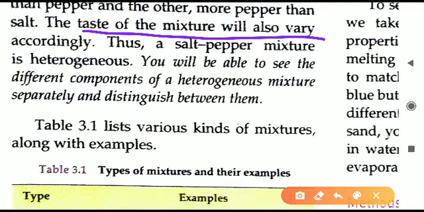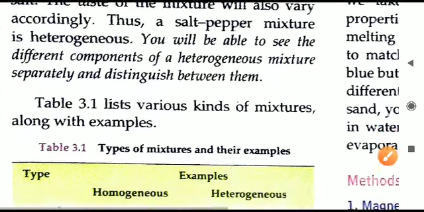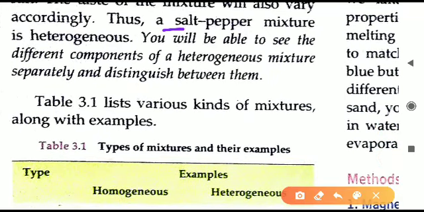Taste of the mixture will vary accordingly. Vary मतलब different हो जाएगा. कहीं किसी जगह पे salt ज़्यादा हो जाएगा, किसी जगह पे pepper. So that is heterogeneous mixture, that is called as salt pepper mixture. So example you will remember, homogeneous we have gone through one example of the sugar solution, that is homogeneous. This one salt pepper is heterogeneous. Salt pepper mixture full you will write.